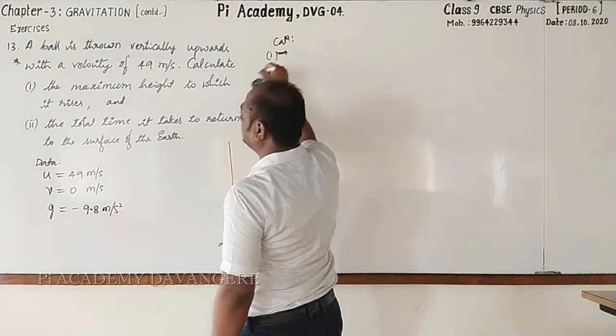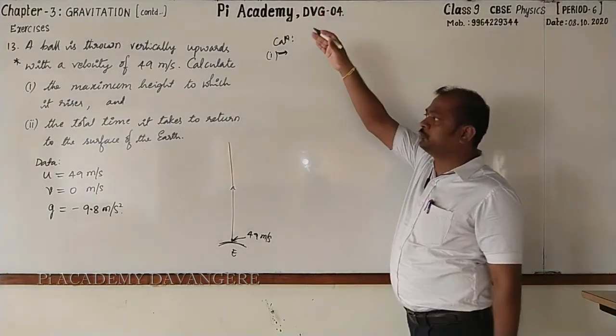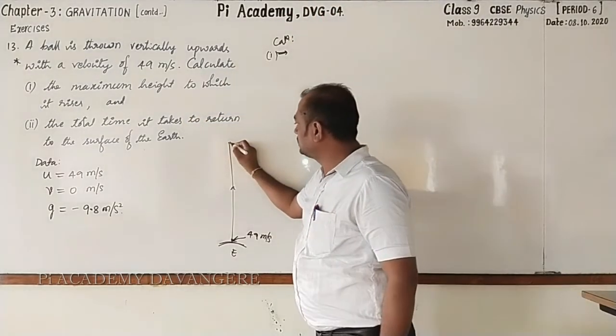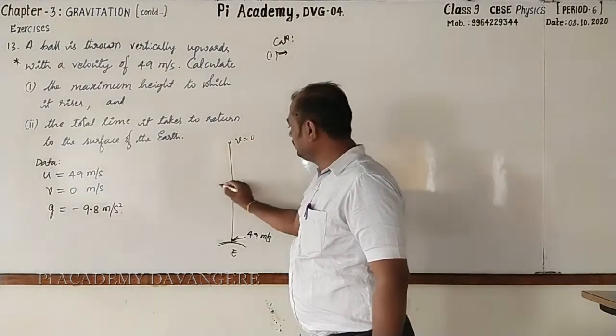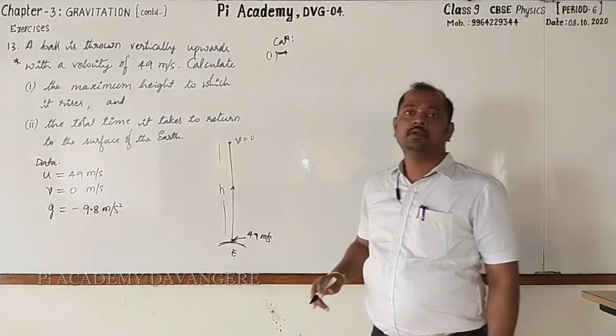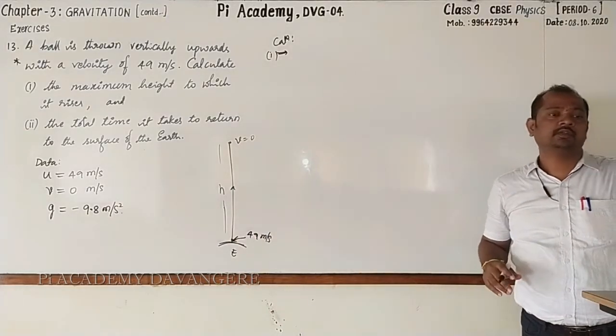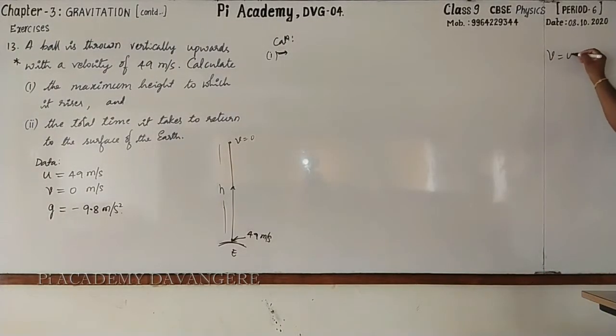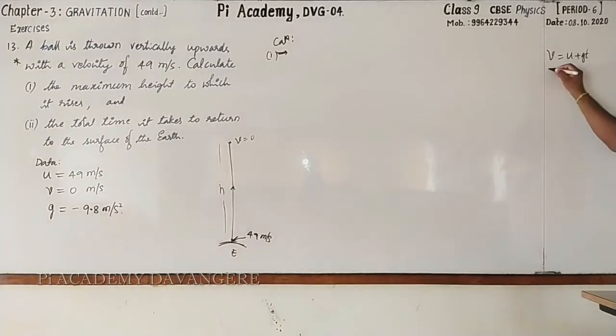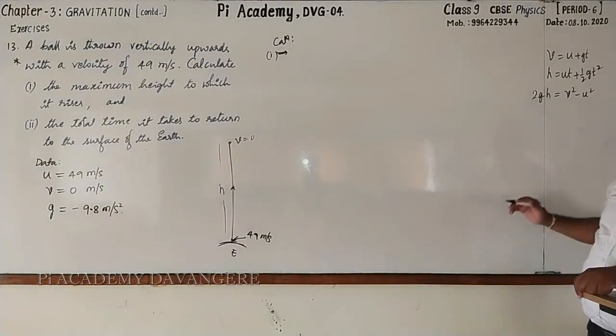Okay, let's go for calculating. First one, what is that? The maximum height to which it rises. So this is the highest point. Here V equal to 0. And you are going to find out this height. What formula or equation should be used? We have three important equations of motion. V equal to U plus gt. Then h is equal to ut plus half gt square. Then 2gh is equal to V square minus U square. Which of these can be taken?